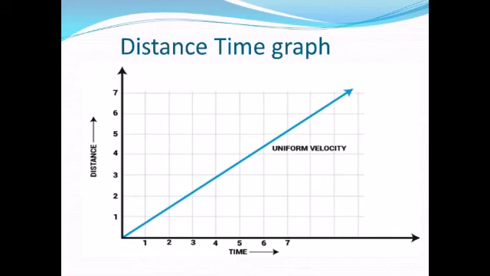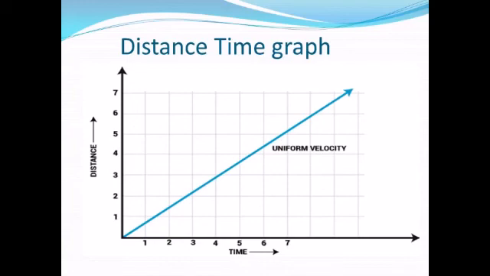O is the point of intersection of these two lines. The quantity which is made to vary at our will is called the independent variable, and the other which varies as a result of this change is called the dependent variable. So in this case, time is the independent quantity, so we will take time on the x-axis, and distance is the dependent quantity, so we will take distance on the y-axis.